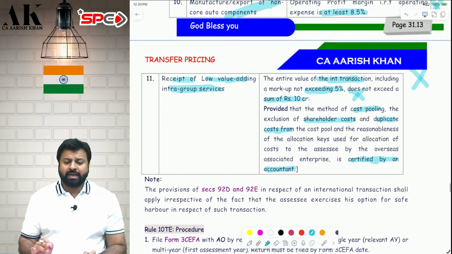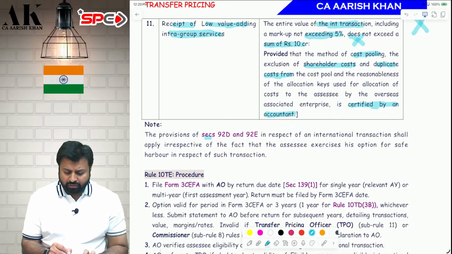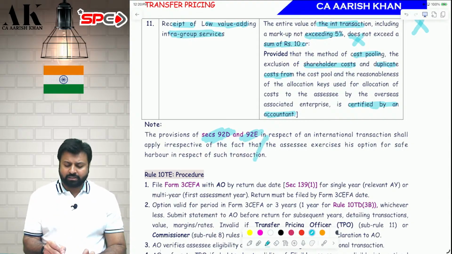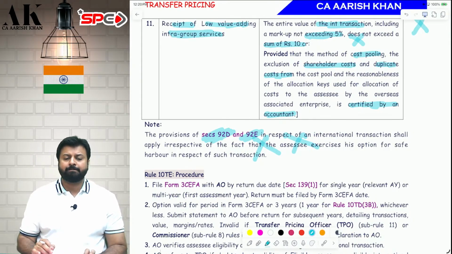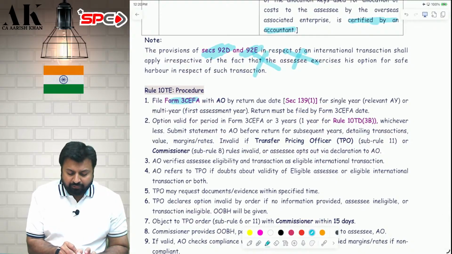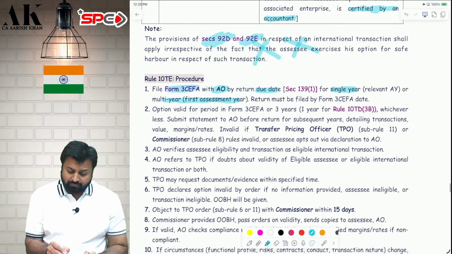Now, last but not least, I have told you that if you want to follow the transfer pricing safe harbor rule, then you have to maintain documents as per 92D and you have to also fill form 3CB in 92E. You will not get relaxation from these two sections. Even if you are opting for safe harbor, you have to follow this. Now, how to opt for safe harbor? Very simple procedure is there. You have to fill form 3CEFA and give it to the AO by the due date. You can give it for a single year and you can also give it for multiple years. You can give for 1 year or you can give for 3 years also.